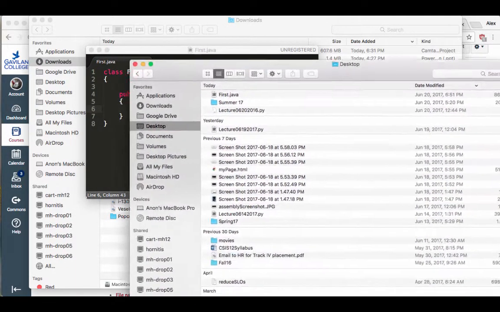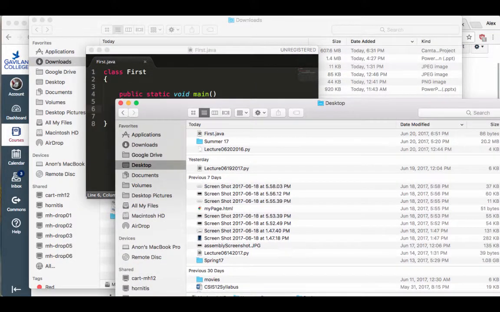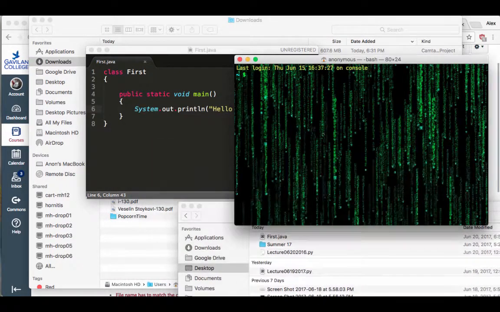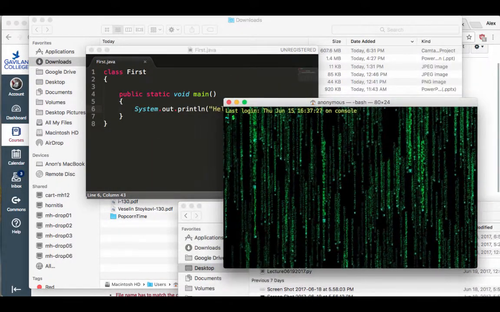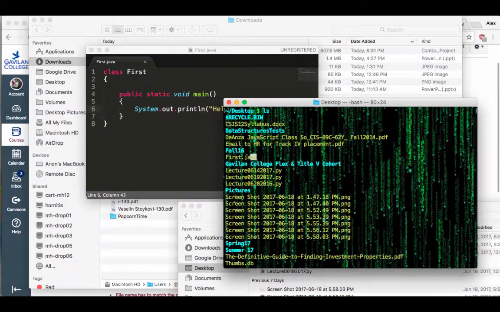Okay, so I'm going to go to my desktop, and I'm going to open up a terminal. In fact, let me just open up the terminal here. All right, so similar thing to how you would do this on Windows. Right, I'm going to go to my desktop, and I'm going to show my files in there that have first.java. Here's my first.java. I did ls to show everything that's in my desktop. Okay, so I have my first.java.